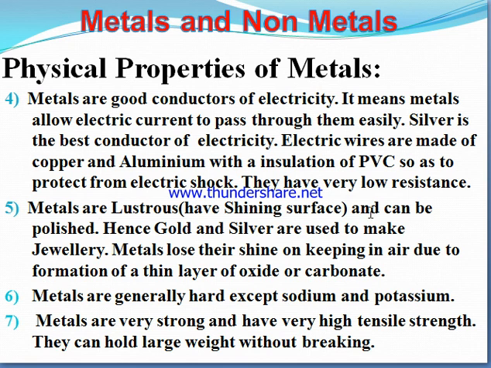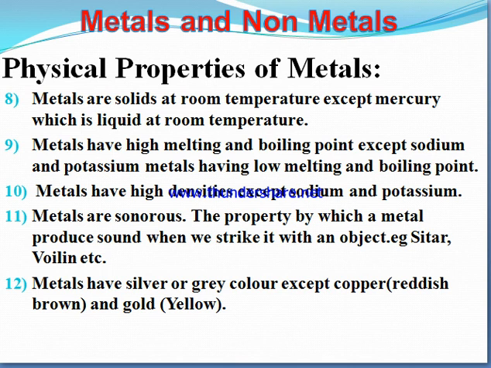Metals are lustrous; they have a shining surface and can also be polished. Hence silver and gold are used to make jewelry. Metals are generally hard except sodium and potassium, and they have very high tensile strength. Next, they are solids at room temperature except mercury. Leaving out mercury, which is a liquid, all other metals are solid. They have high melting and boiling points except sodium and potassium. They have very high densities except sodium and potassium. Metals are sonorous; they produce sound when struck by an object. Metals have silver or grey color.